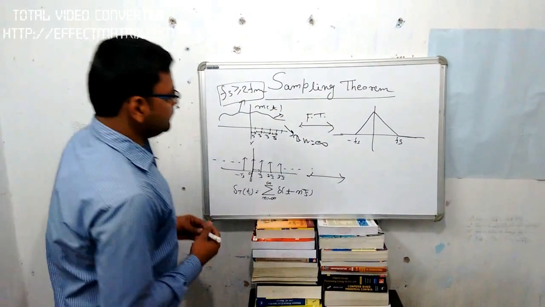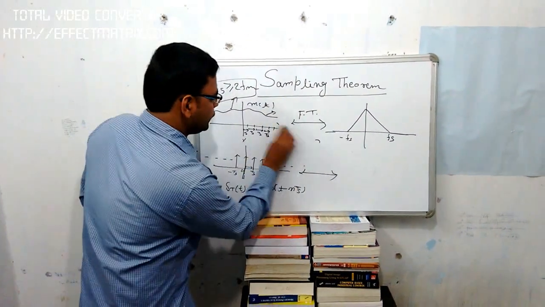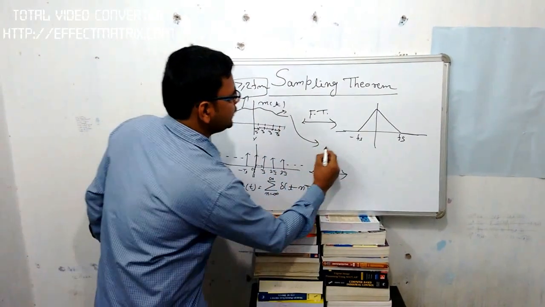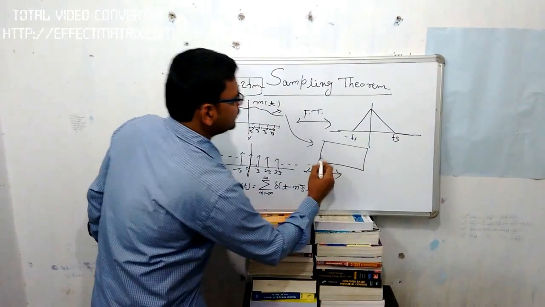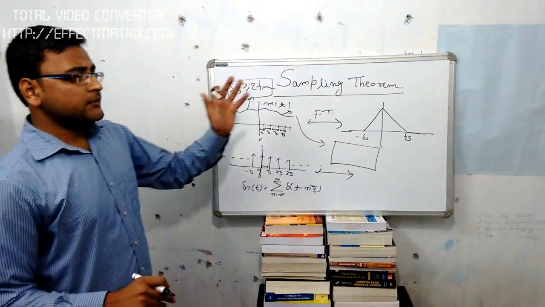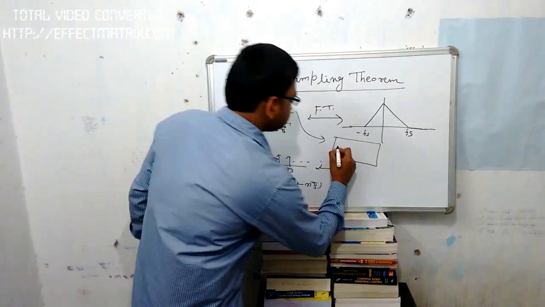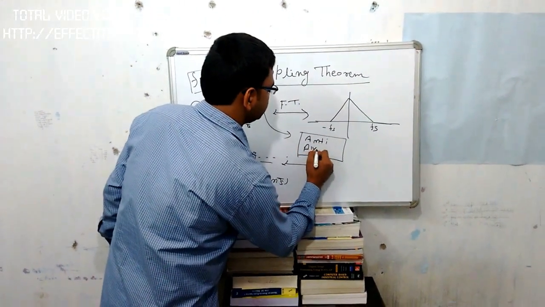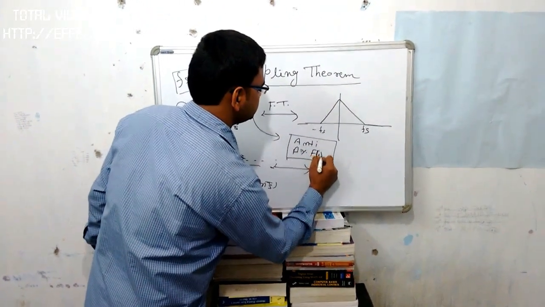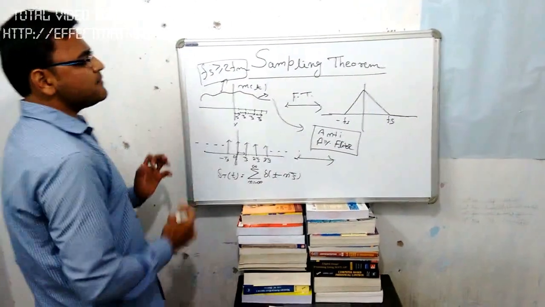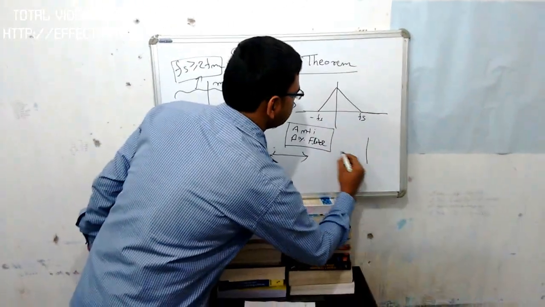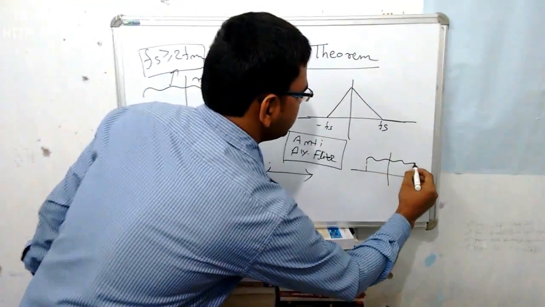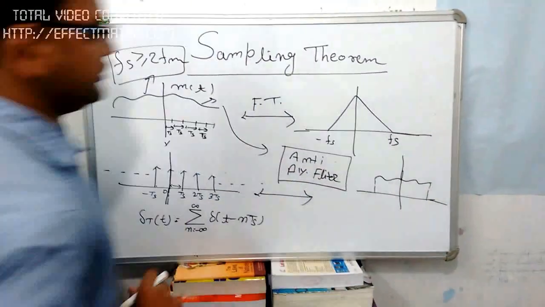Before going further, we pass this message signal through an anti-aliasing filter. This is a low pass filter, a band limiting filter. It band limits the message signal.